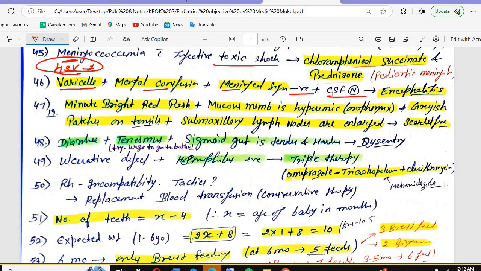So, scarlet fever is caused by which organism? Group A Streptococcus. Group A beta hemolytic streptococcus, and typically it follows the pharyngeal infection. If you are having the strep throat, pharyngitis, then after that it will lead to scarlet fever. Okay, which toxin do they have? That is the erythrogenic toxin, which is responsible for the rashes.